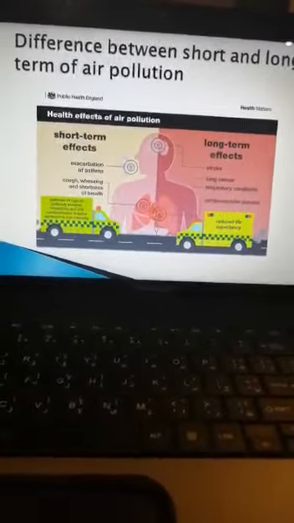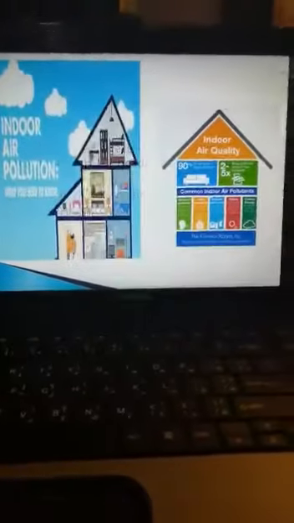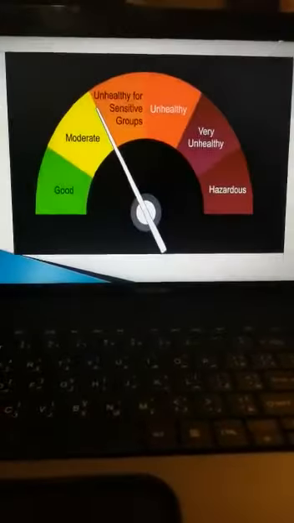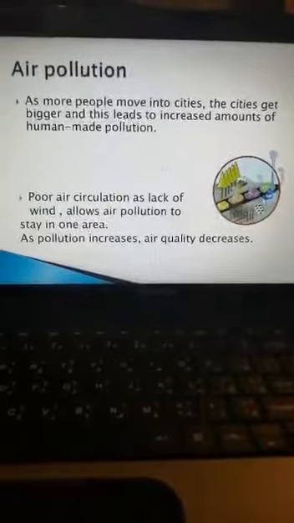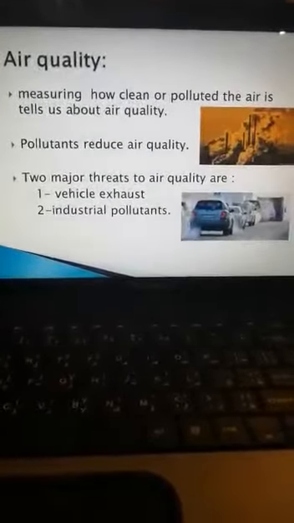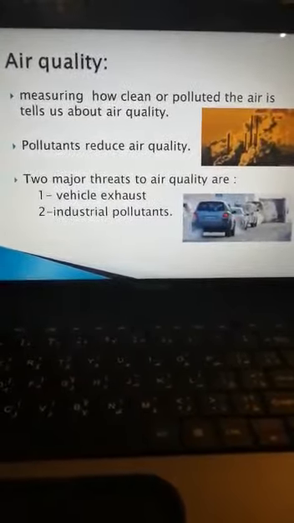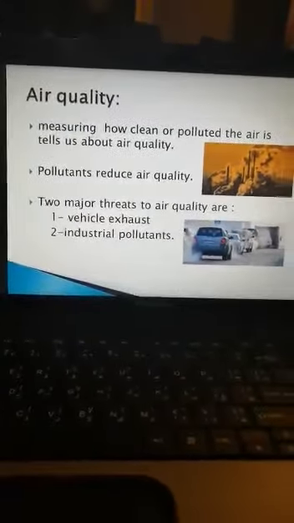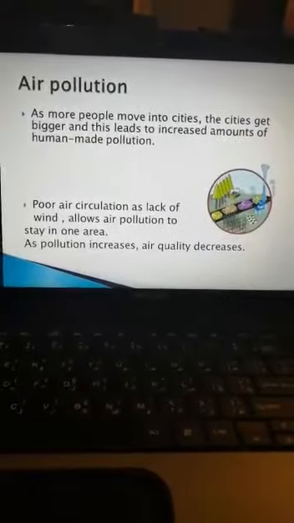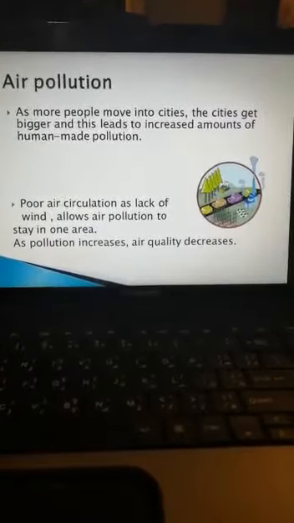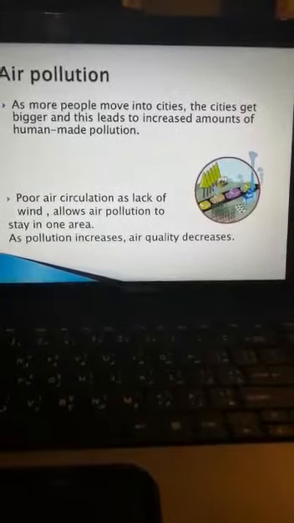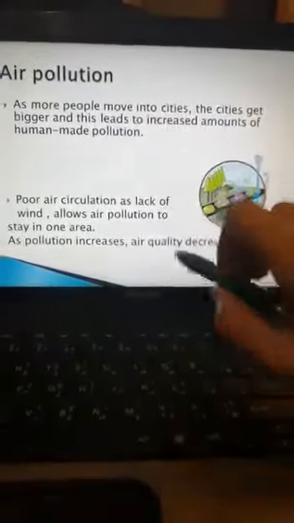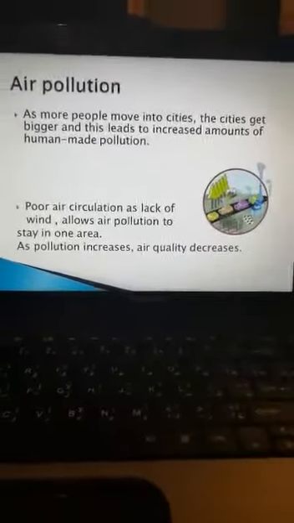Okay, so in this session we talked about air quality, and we know what's meant by air quality: measuring how clean or polluted the air is. There are two major threats to air quality, vehicle exhaust and industrial pollutants. And we talked about air pollution, and we know that poor air circulation and lack of wind allow the air pollution to stay in one area. As pollution increases, air quality decreases.